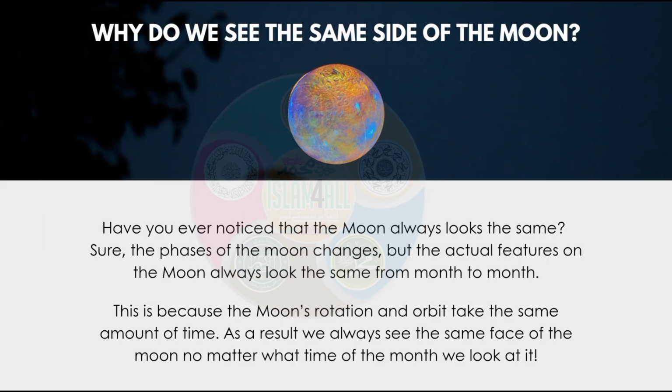Why do we see the same side of the moon? Have you ever noticed that the moon always looks the same? Sure, the phases of the moon change, but the actual features on the moon always look the same from month to month. This is because the moon's rotation and orbit take the same amount of time. As a result, we always see the same face of the moon no matter what time of the month we look at it.